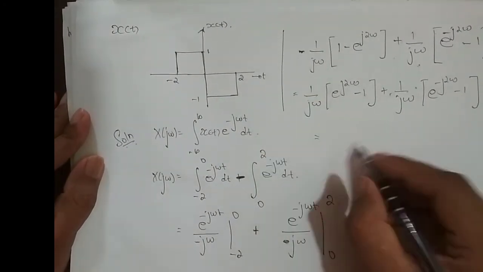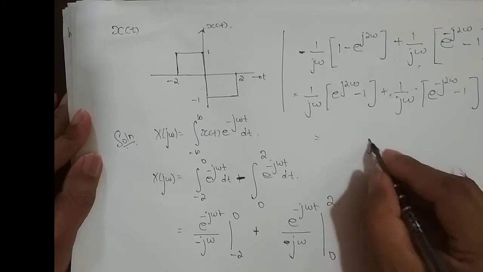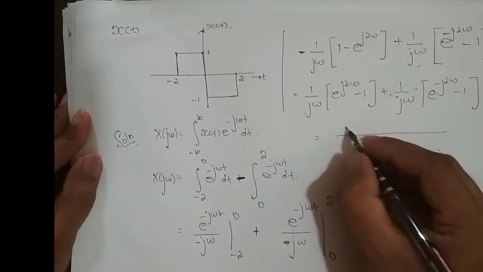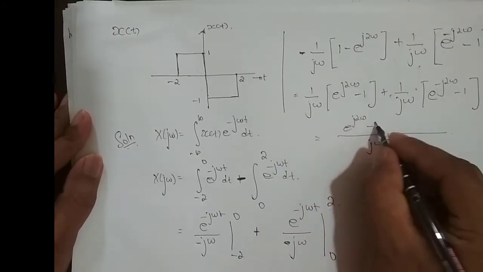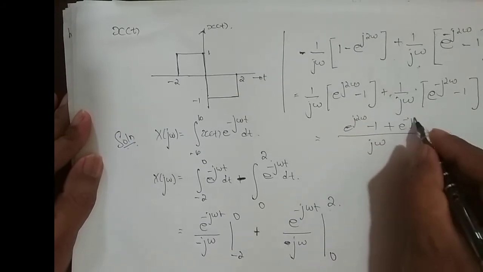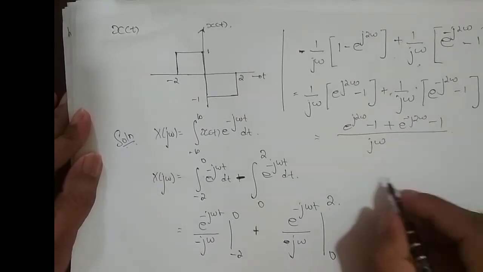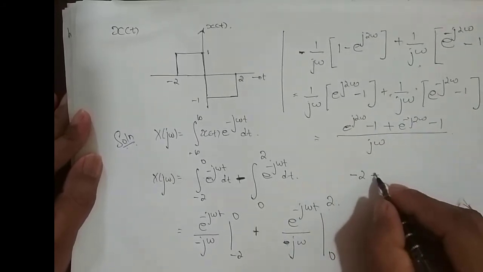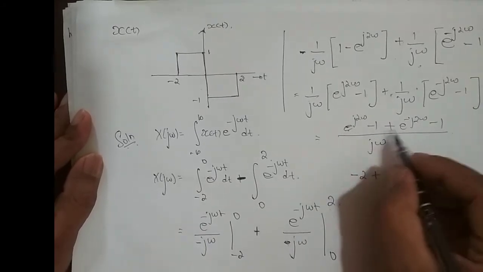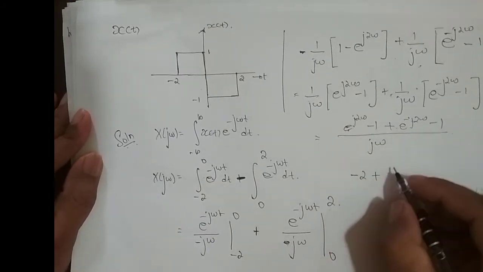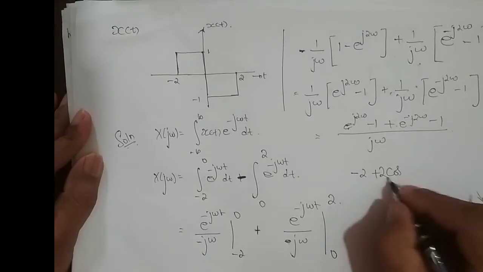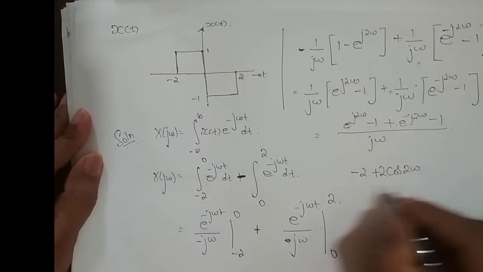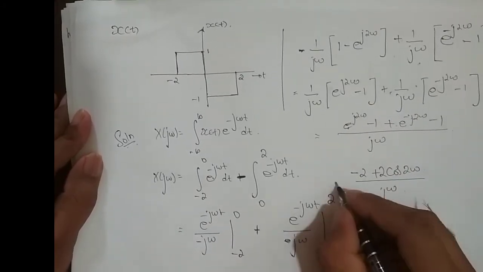So this is equal to, I'll take common denominator j omega, e power j 2 omega minus 1 plus e power minus j 2 omega minus 1. So this is equal to minus 2 plus e power j 2 omega plus e power minus j 2 omega, which is 2 times cos 2 omega, divided by j omega, right?